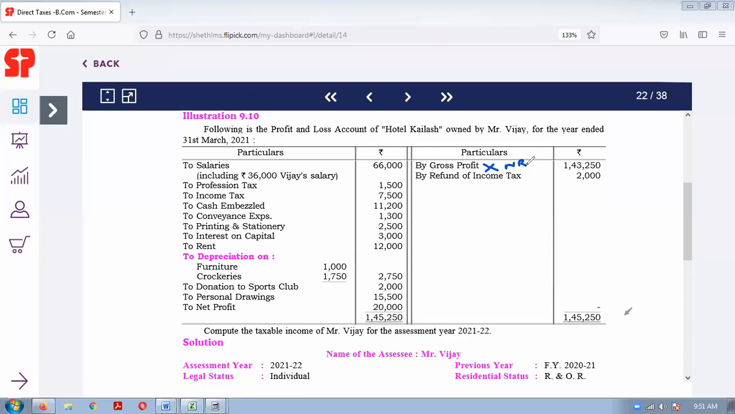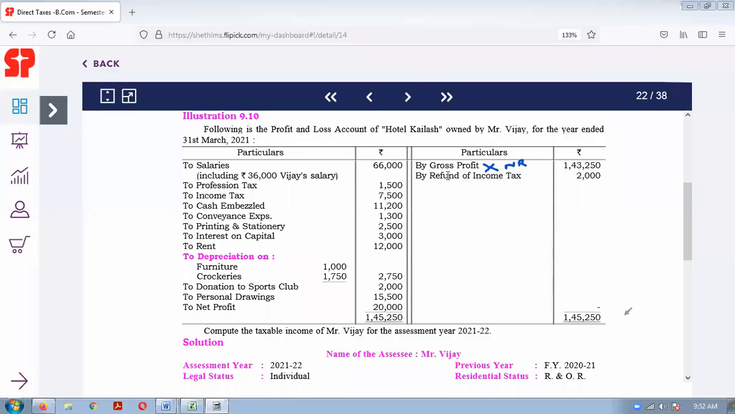Gross profit is not relevant for calculating the profit and gains from business and profession, PGBP. So we have seen that gross profit is not required for calculating the profit and gains from business and profession. Okay.